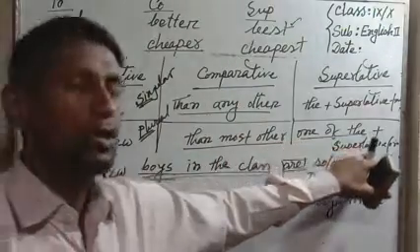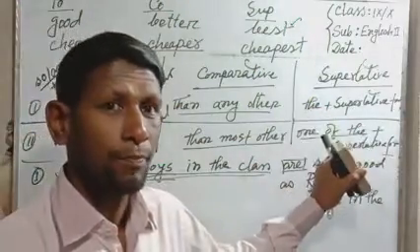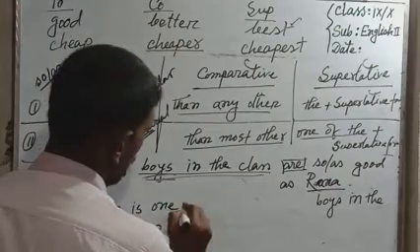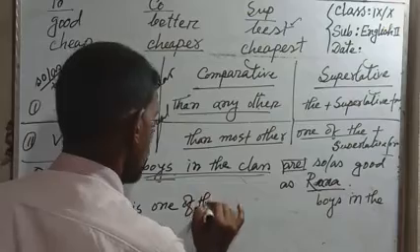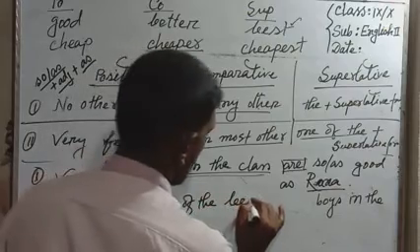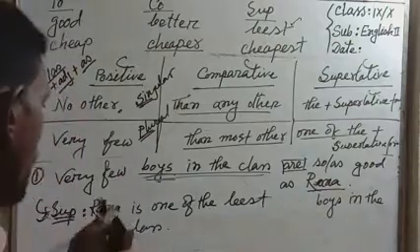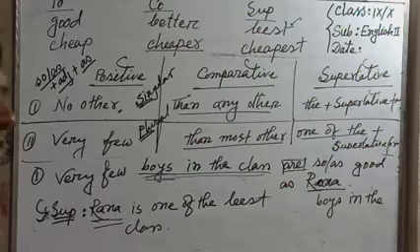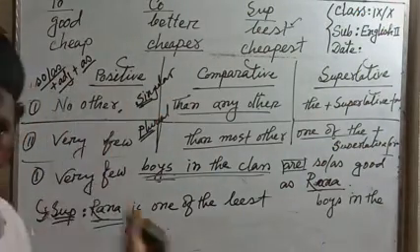One of the plus superlative form. That is the structure. So, Rana is one of the best boys in the class. So dear students, think that is the easiest way.